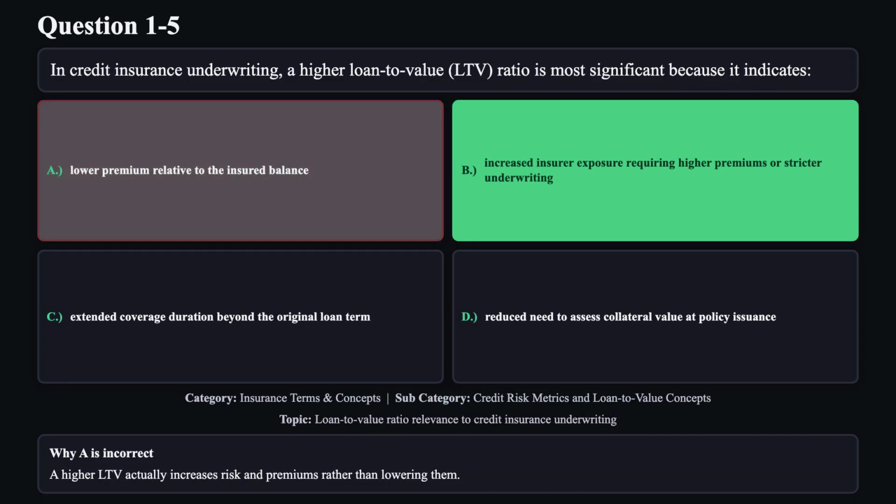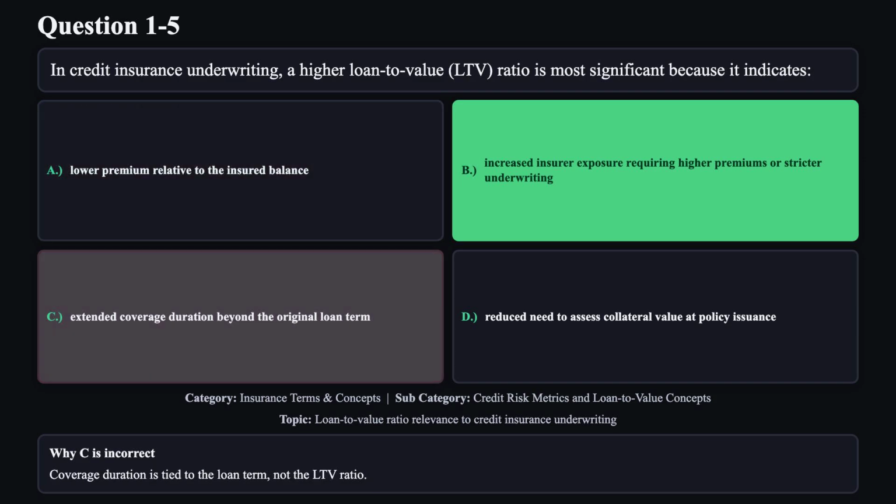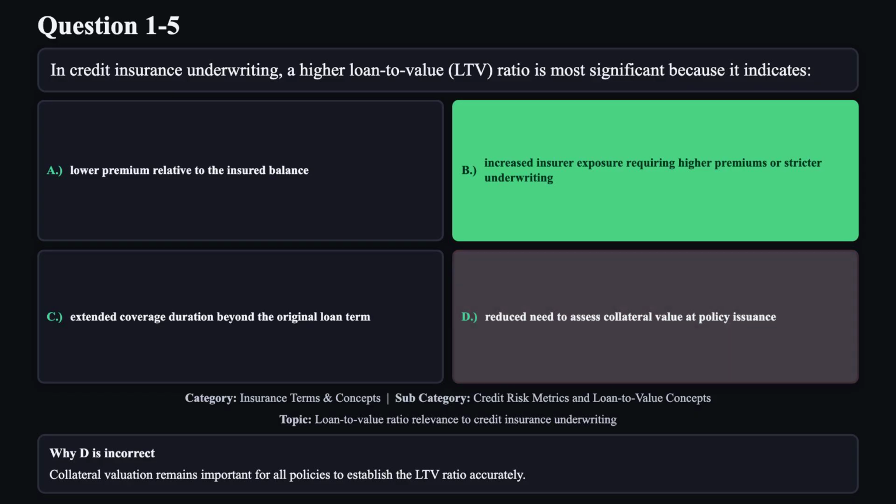Reason A is not correct. A higher LTV actually increases risk and premiums rather than lowering them. Reason C is not correct. Coverage duration is tied to the loan term, not the LTV ratio. Reason D is not correct. Collateral valuation remains important for all policies to establish the LTV ratio accurately.